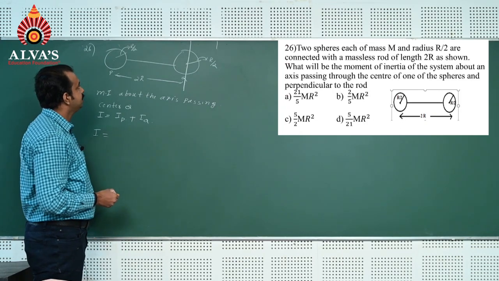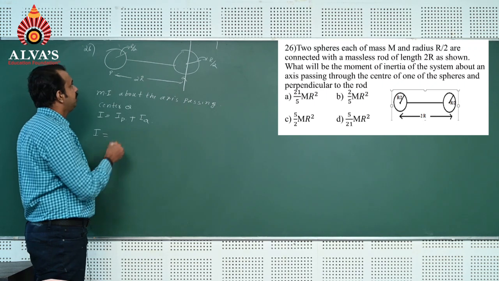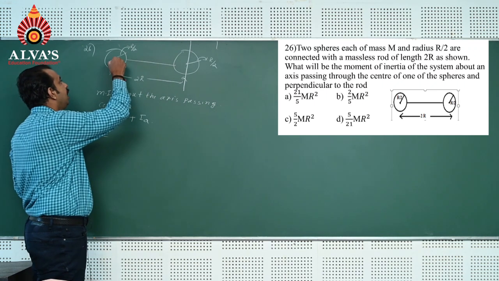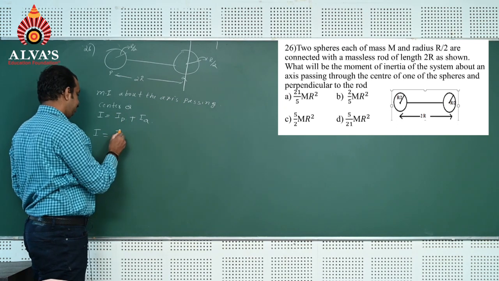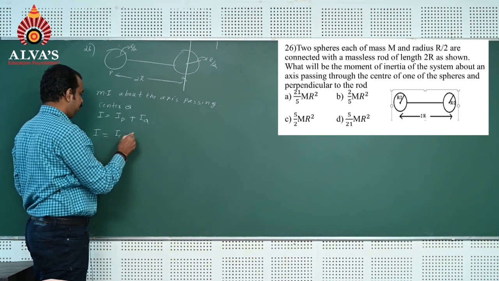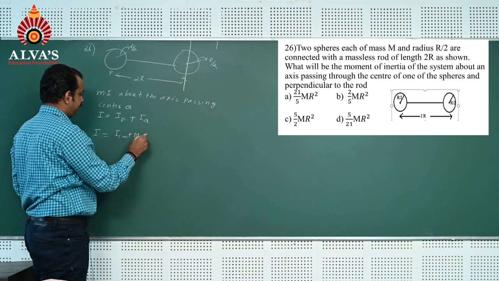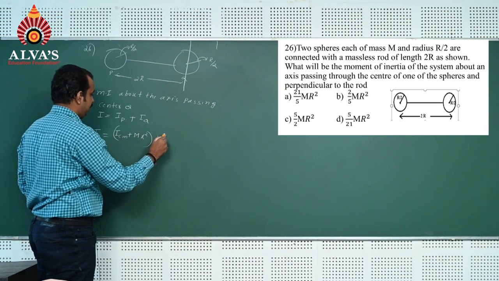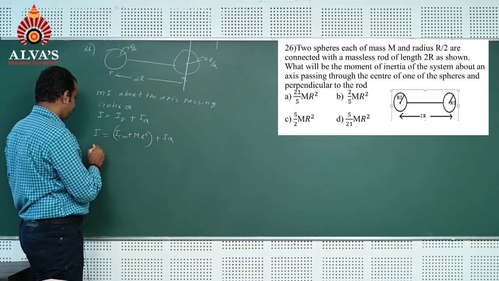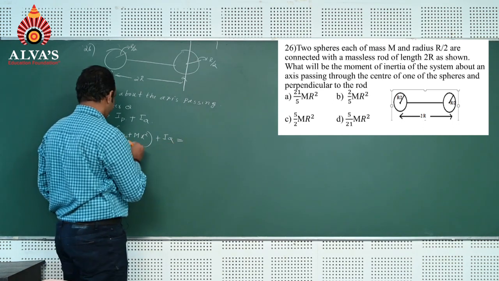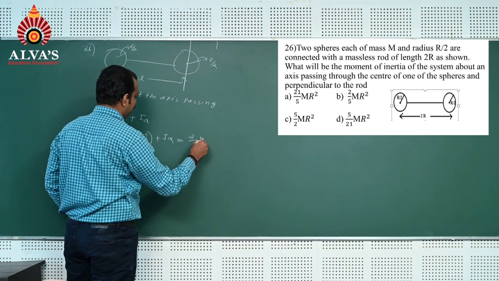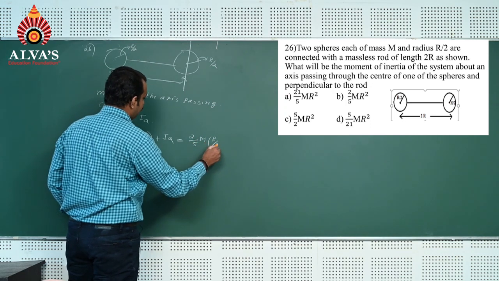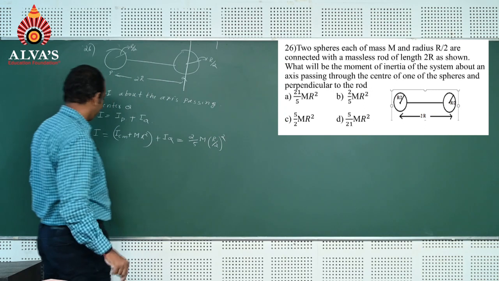According to the parallel axis theorem, the moment of inertia of the solid sphere about this axis is ICM plus m x square, plus IQ. ICM is 2 by 5 m into r by 2 whole square, right?